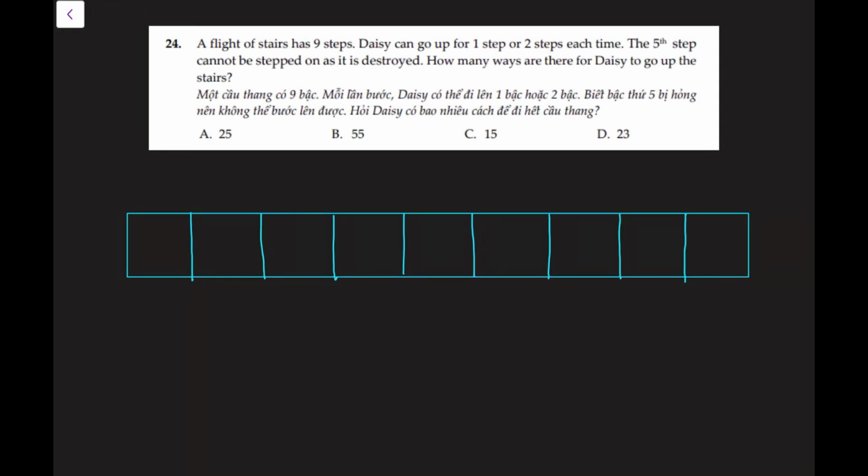Question number 24. A flight of stairs. Now this is a very interesting question, and this type of question I've seen in many competitions and Olympiads, and it can be very tricky if you don't follow the method. So today I'm going to teach you the method in detail, so make sure you make good notes of it and pause the video and try to do it by yourself and repeat it again if you don't understand it. All right, this is a very visual method and each step is explained very clearly.